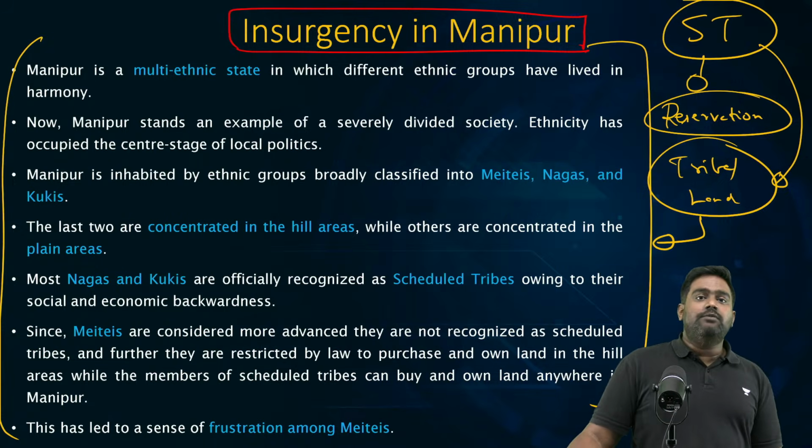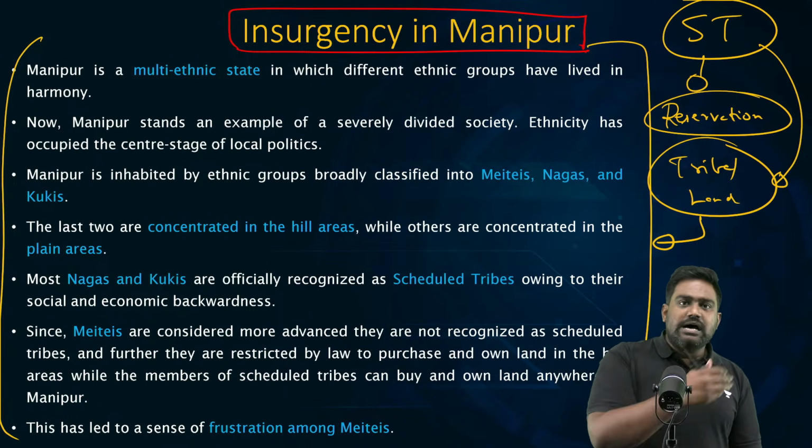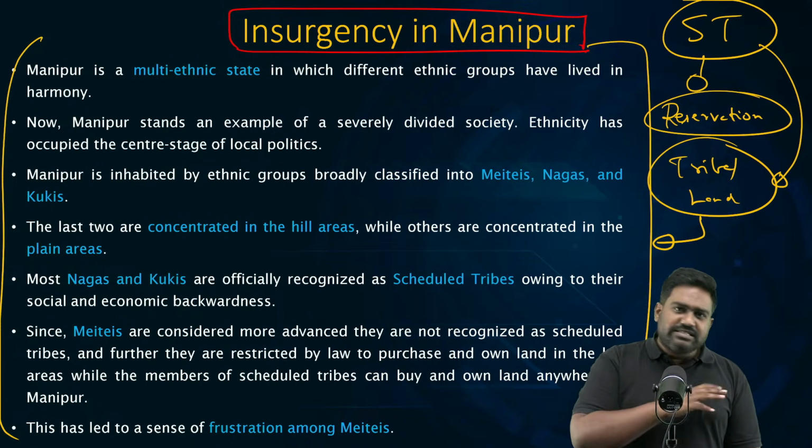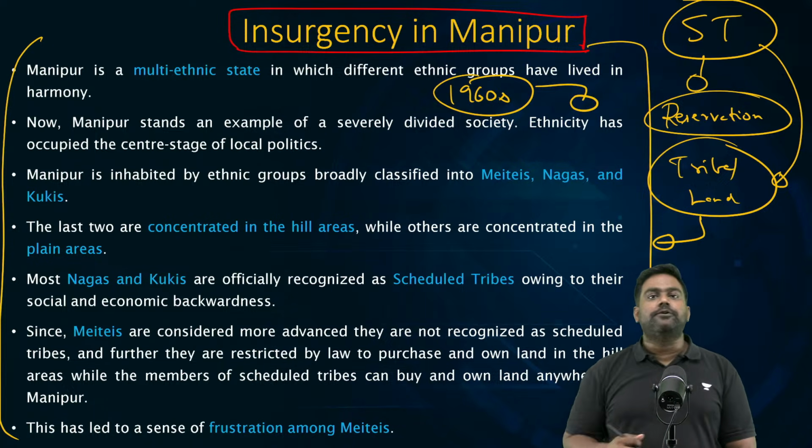This mainly became a question of land, rights, resources, and opportunities. The interethnic, intertribal divisions between Meiteis and Nagas, Meiteis and Kukis has existed from a long time. So from 1960s, this turned into a violent conflict.